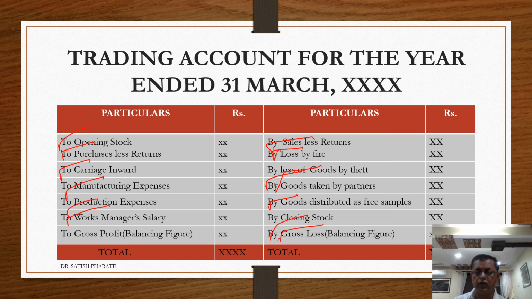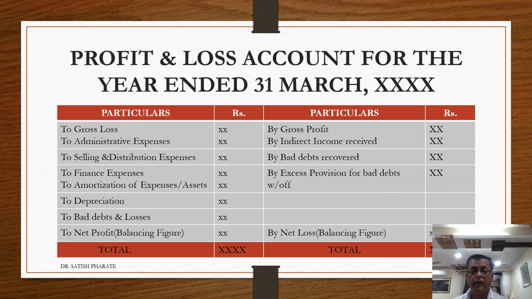closing stock of the goods, and gross loss. If the difference appears on this side, it is called gross profit, whereas if the difference appears on this side, it is called gross loss. This is regarding trading account. In the same way we have to prepare the profit and loss account. The next format will be profit and loss account. Let us look at that.